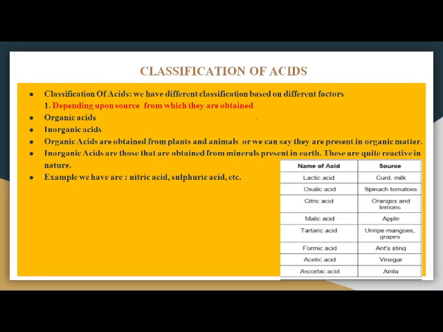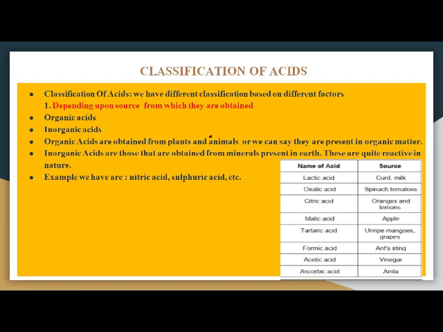Okay, students. Up next we have the classification of acids. Acids are classified into different categories. Let's talk about the first category, which is the source of acid. We obtain acids from two different sources: one is natural and the other is artificial, or man-made.